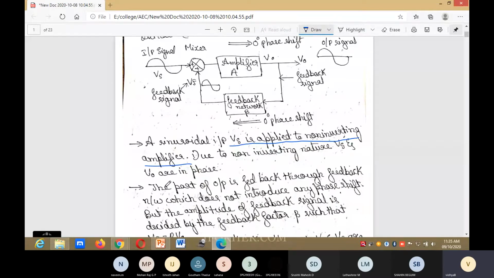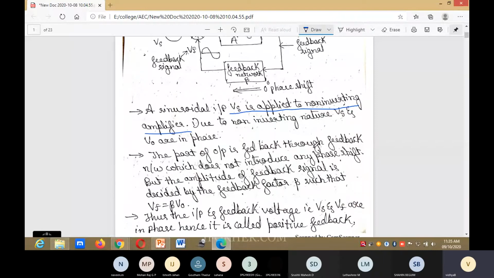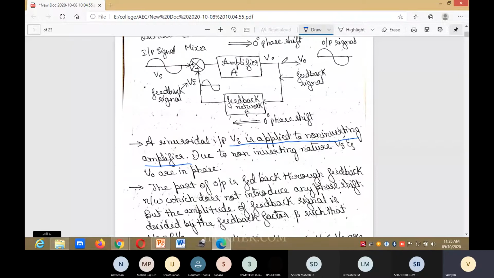A part of the output is fed back through the feedback network, which does not introduce any phase shift. It is a zero phase shift.